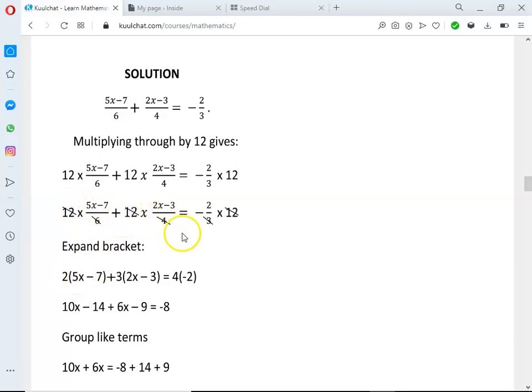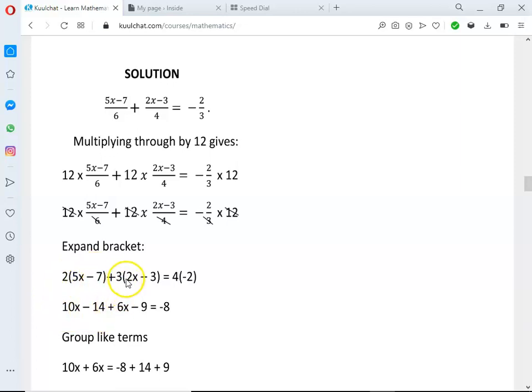Plus 4 going into 12, how many times? 3 times. So that's 3 into bracket 2x minus 3. Okay, equal to what? 3 going into 12, how many times? 4 times. So that's where the 4 comes in. So 4 into bracket minus 2. So here we do what? Expand bracket. So use the 2 to multiply the 5 and we get what? 10x. Use the 2 to multiply 7, we get minus 14.